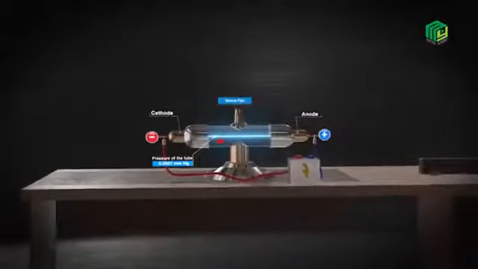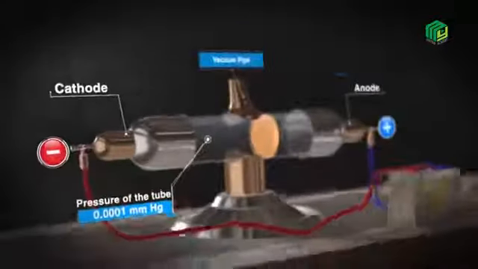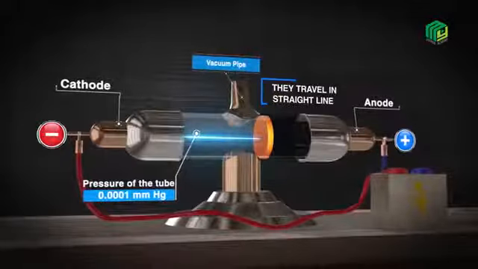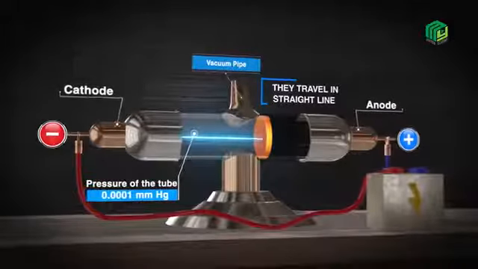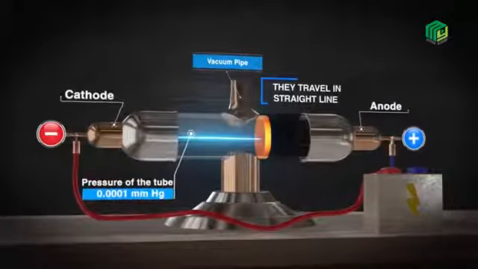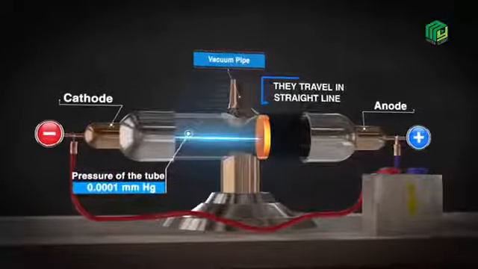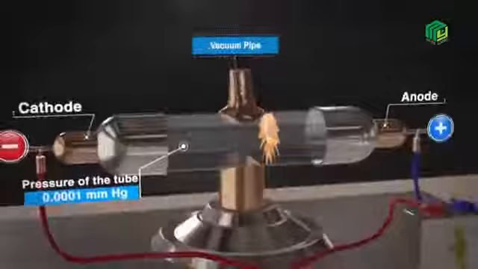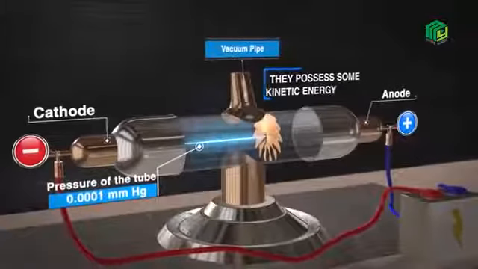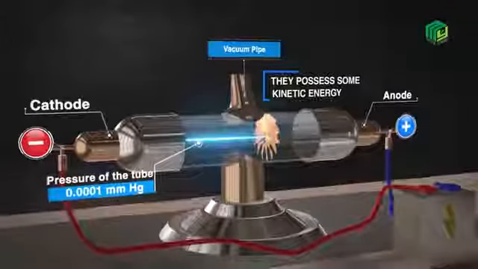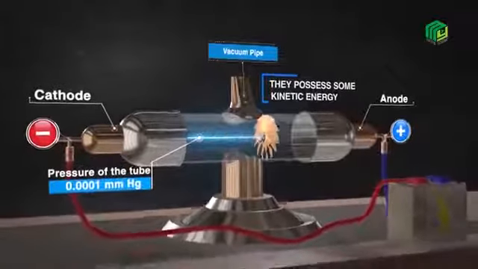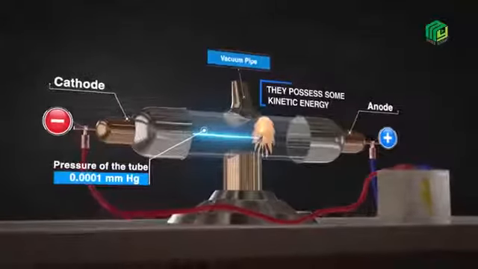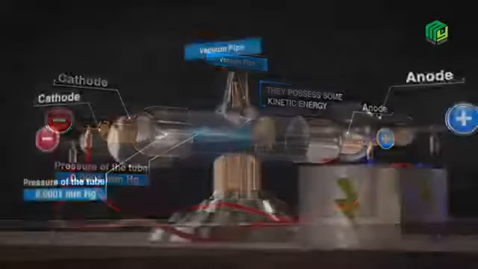Properties of cathode rays are: 1. When any object is placed in the path of the cathode rays, these rays cast shadows. This shows that cathode rays travel in a straight line. 2. When a wheel was placed in the path of cathode rays, the wheel rotates. This shows that rays consist of some particle and some kinetic energy. 3.